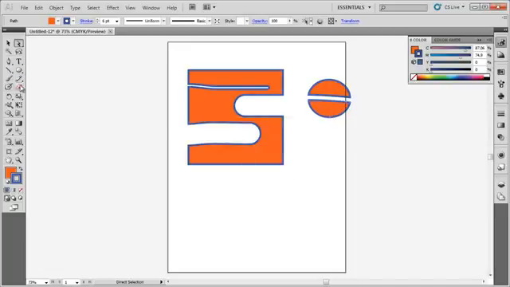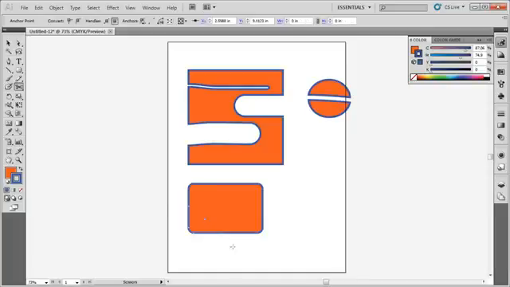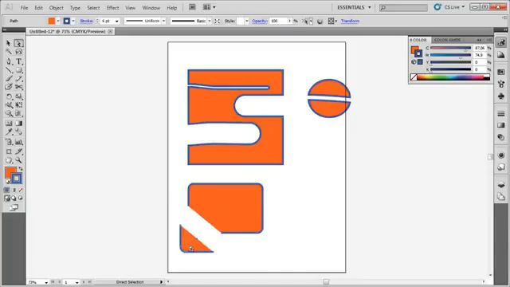Let me show you some of the other tools found underneath the eraser tool. I'm going to draw another shape. This time I'm going to choose the scissors tool. What the scissors tool does is you click right on the path, and if you click on the direct selection tool, you can see I have actually cut that path, or I've cut that string.